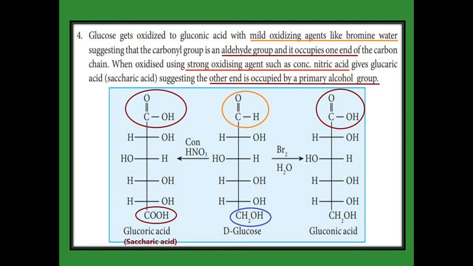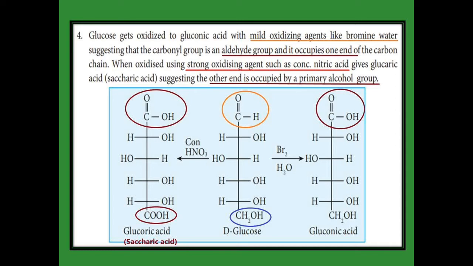The center one is glucose. At the top it has the aldehyde, indicated in orange color round mark. Afterward we have CHOH 4 times and then at the bottom we have CH2OH, that is called the primary alcohol group.